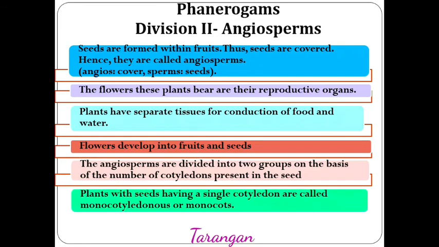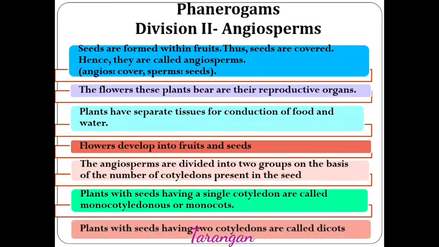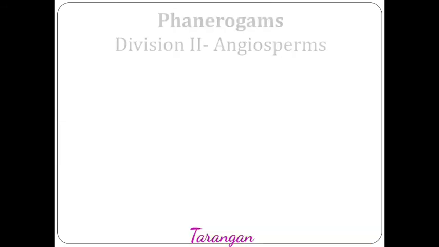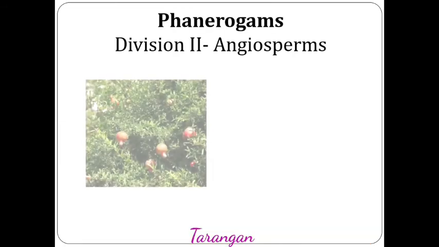Plants with seeds having only one cotyledon are called monocotyledonous plants. In short, they are called monocots. The plants with seeds having two cotyledons are called dicotyledonous plants, or simply dicots. Let's try to distinguish them. First of all, let's see the examples.